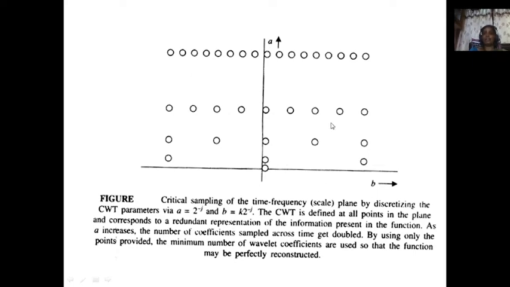Notation may be either b, a, whatever it may be. You can use k in place of b, and j in place of a. Different authors may refer to them in different ways. Critical sampling of a time-frequency plane by discretizing the CWT parameters via a equal to 2 power minus j and b equal to k 2 power minus j. Here, we are not representing any mother wavelet, just the location of a mother wavelet; translation and scaling are going to be notated by these circles.